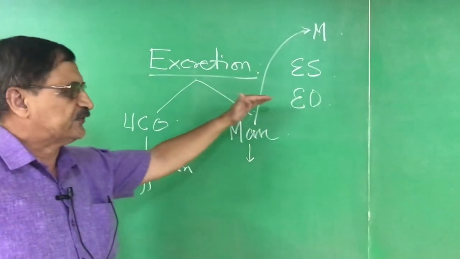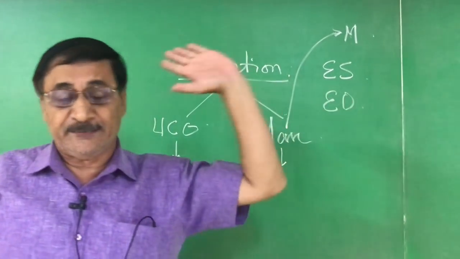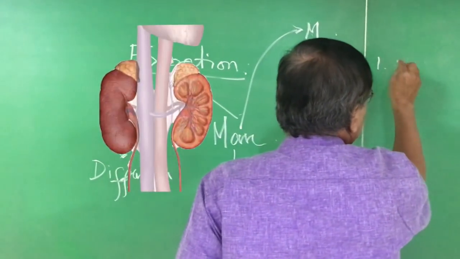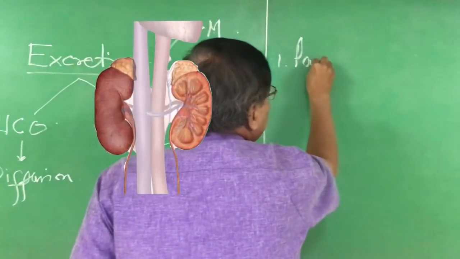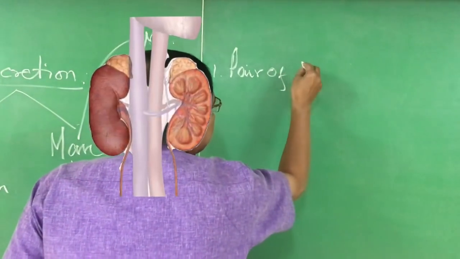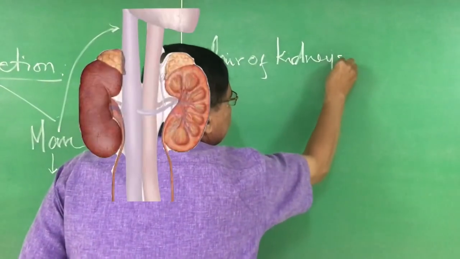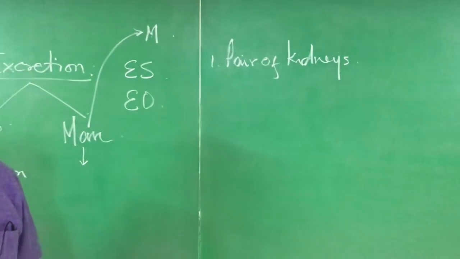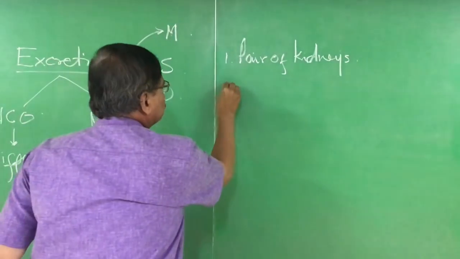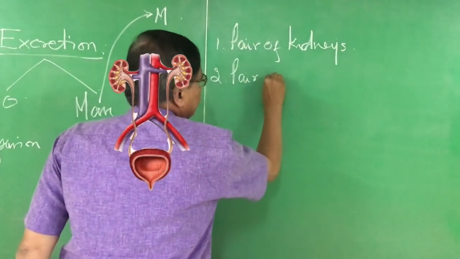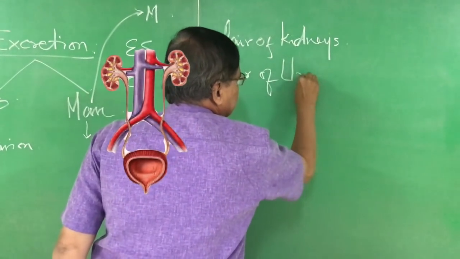Sir, which are the excretory organs in man? They are, number one, a pair of kidneys. Number two, a pair of ureters.